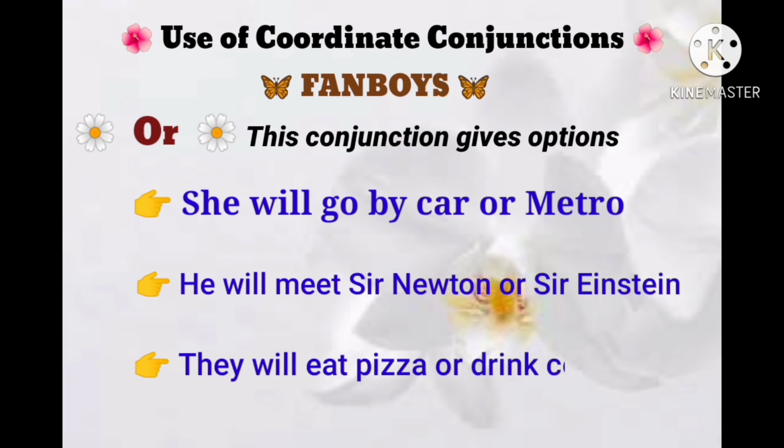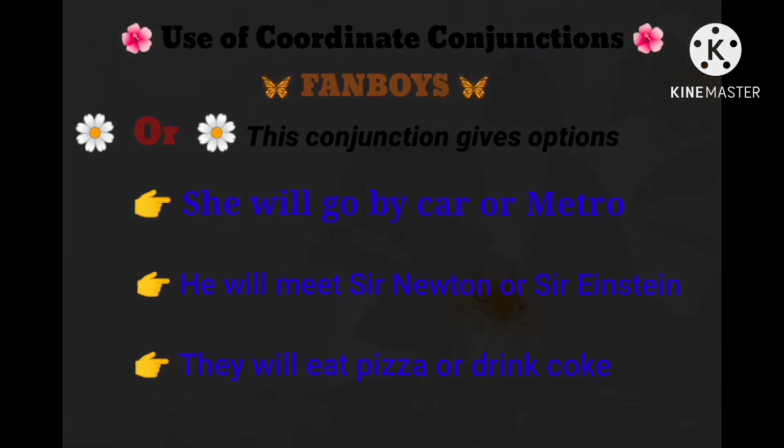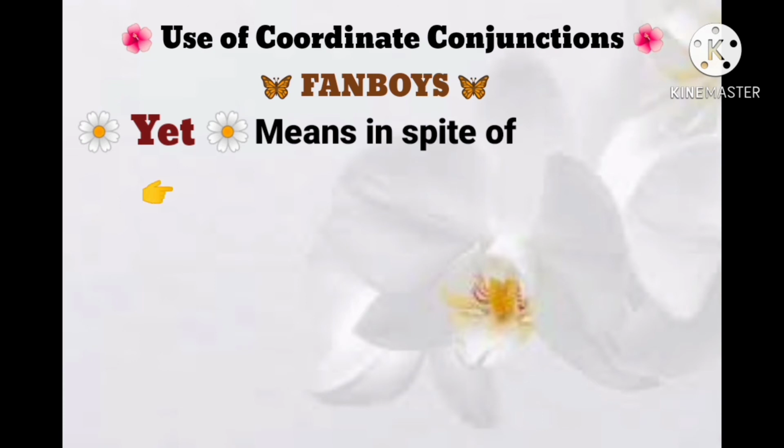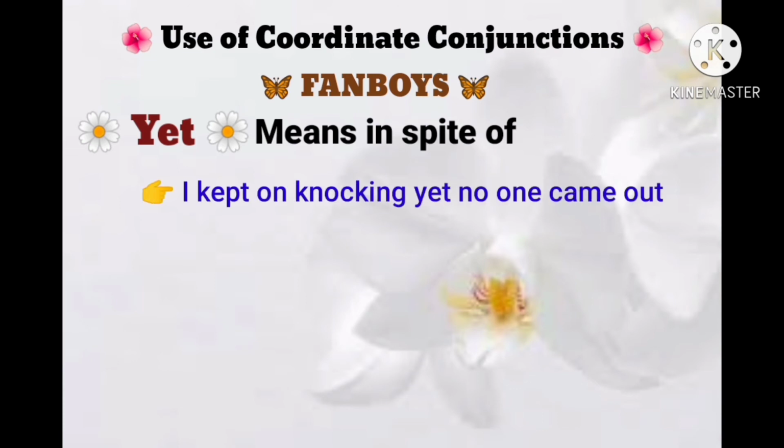So they will eat pizza or drink Coke. Again, options are shown by "or". Next one is "yet", which means in spite of. It shows the meaning of in spite of. I kept on knocking, yet no one came out. So "yet" is showing here the meaning of in spite of.